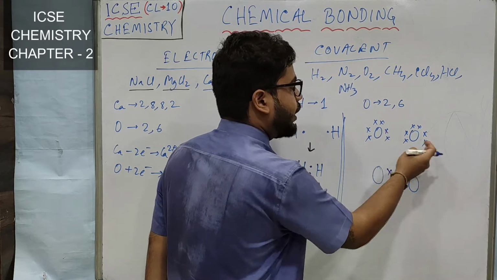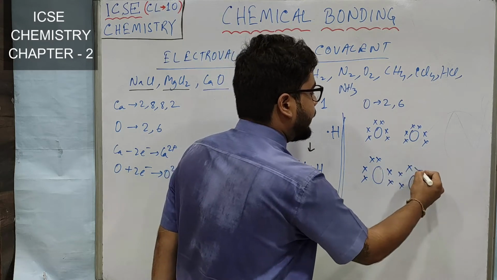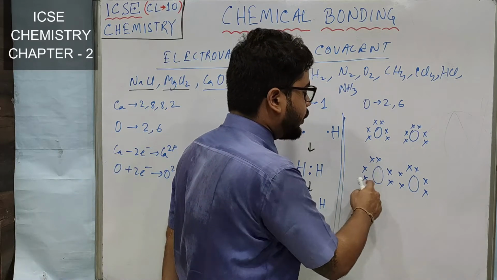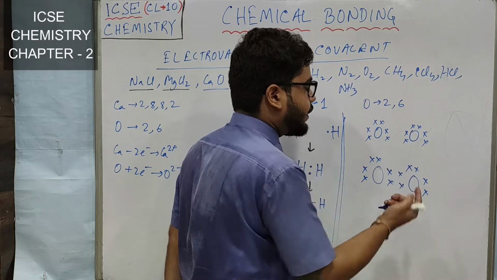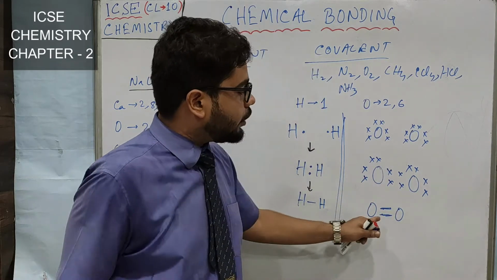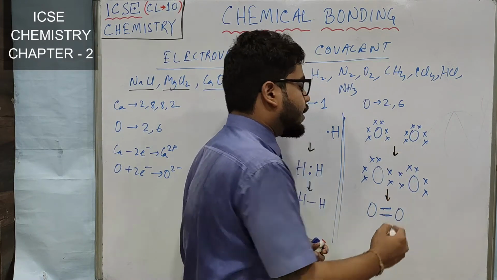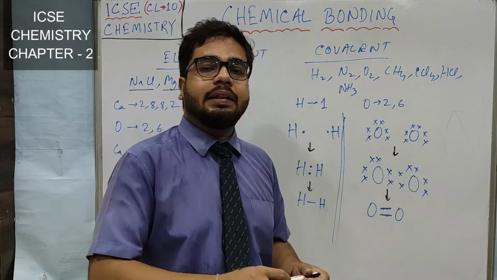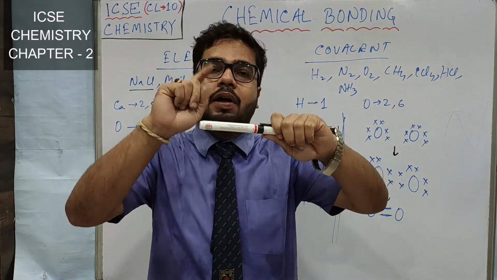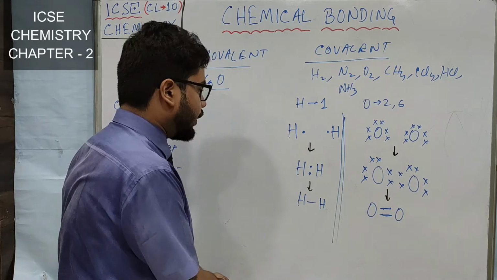See, these 2 are shared with this oxygen and these 2 are also shared with the other oxygen. So now you can see that both oxygen atoms have 8 electrons. For this oxygen: 1, 2, 3, 4, 5, 6, 7, 8. For this oxygen: 1, 2, 3, 4, 5, 6, 7, 8. So both of their octets are completed, and this leads to the formation of a double covalent bond. Always remember, 2 electrons make one covalent bond. Suppose this hand is 1 electron, this hand is 1 electron, and I am holding one pen. So 2 electrons make a single covalent bond. Here 4 electrons were there, so it has made 2 covalent bonds, a double covalent bond.